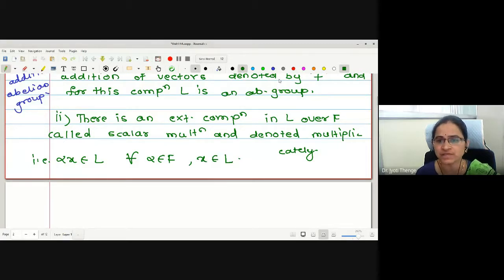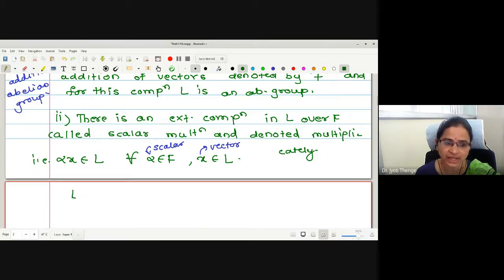Therefore, F is a field, and that's why the element alpha is a scalar, and x is a vector. Correct? One element I have taken from F, the other element is taken from L. Put together, whatever the scalar multiplication performed is in L. Any difficulty with this?